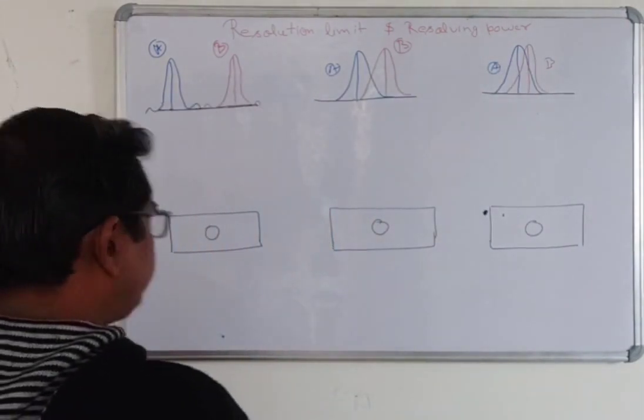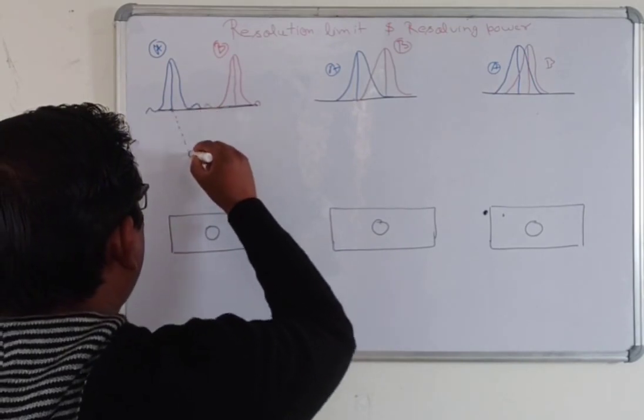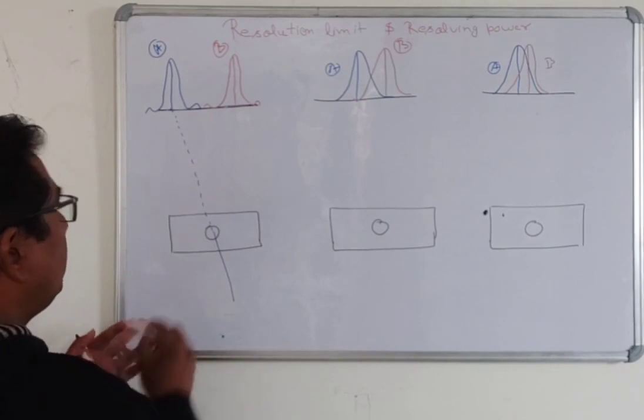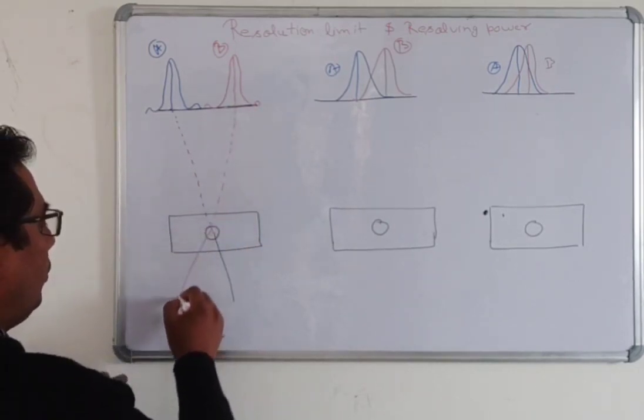It means that light is incident here in a circular aperture, object 1, and this one is object 2.